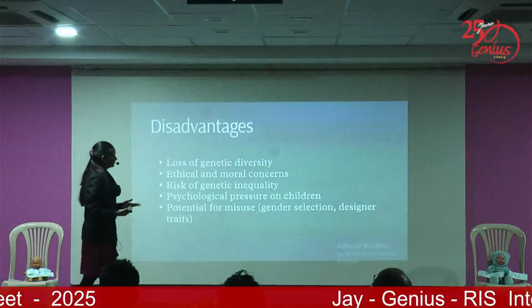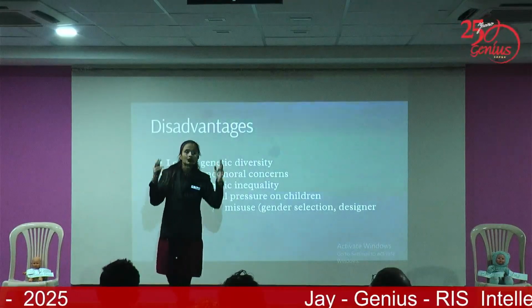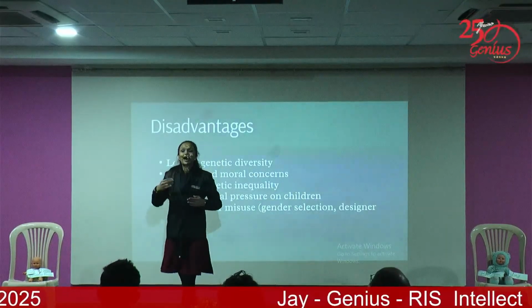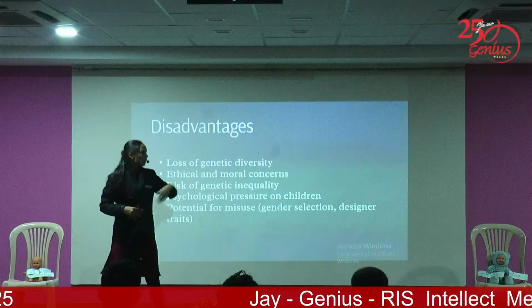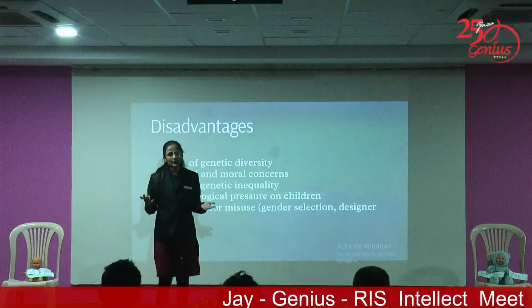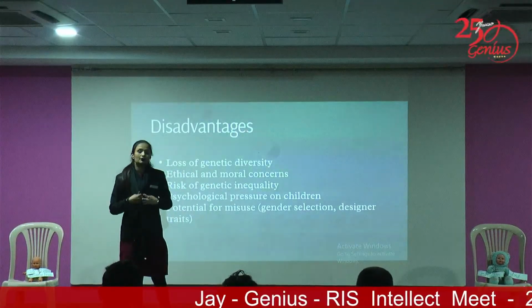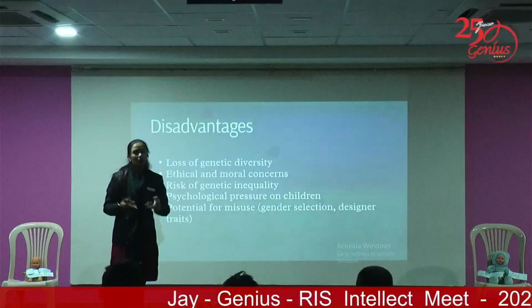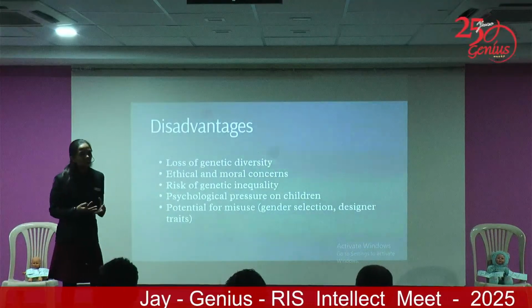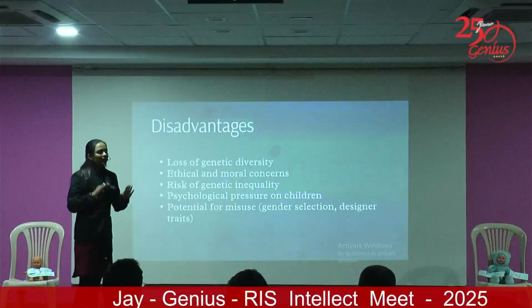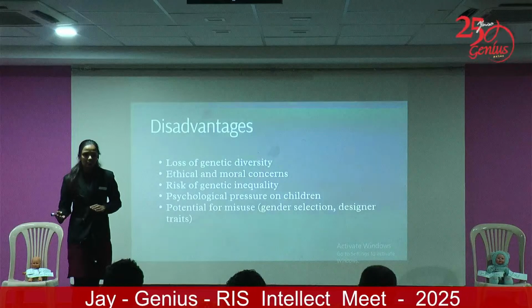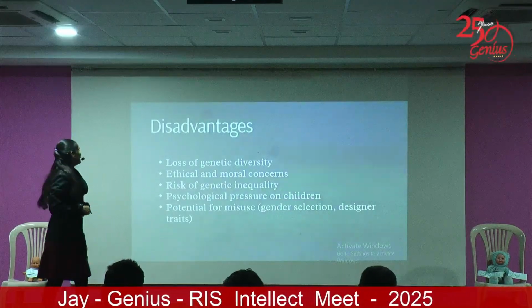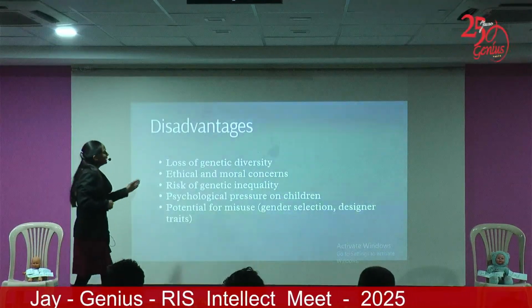and moral concern. Several parents have this mindset in their mind, I want a baby that has blue eyes, I want a baby that is fair, that is having more IQ than 120. So with this technology, we can predict that my baby can be of this character. It may vary. Next, risk of genetic inequality.